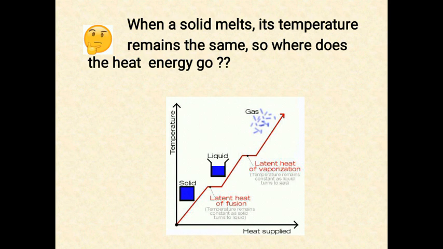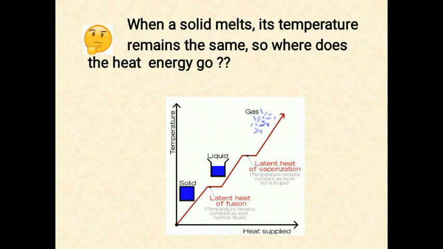That is, we continue to supply heat. This heat is utilized by the particles in order to break the bond, or overcome the forces of attraction between the particles. As this heat energy is absorbed by ice without showing any rise in temperature, it is considered that it is hidden, it is latent. That's why we call it latent heat. So in both the cases we can apply this, both latent heat of fusion and latent heat of vaporization.